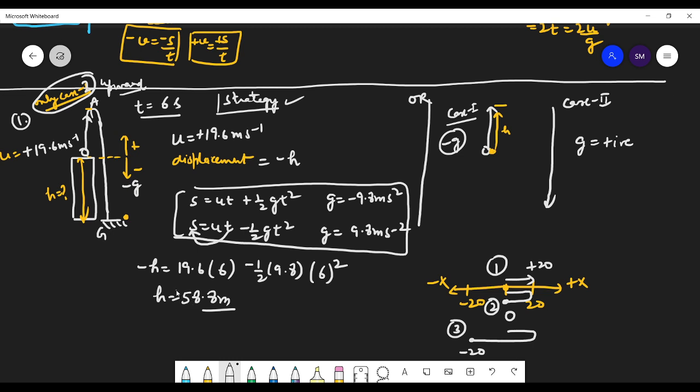So this h you will get it negative. So h is equals to minus 58.8 meters. So that's your displacement. So displacement is negative here.